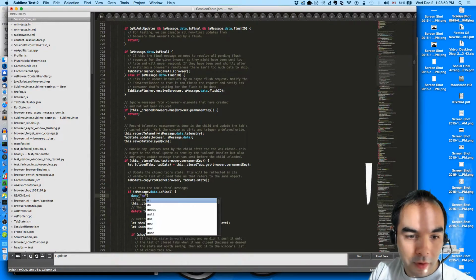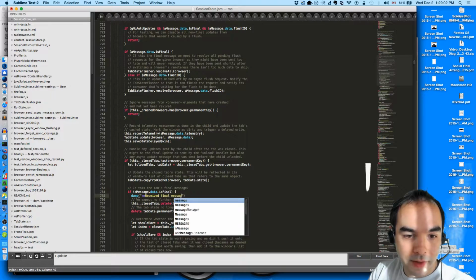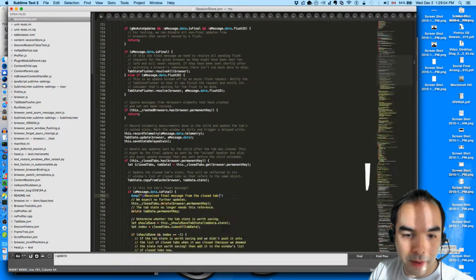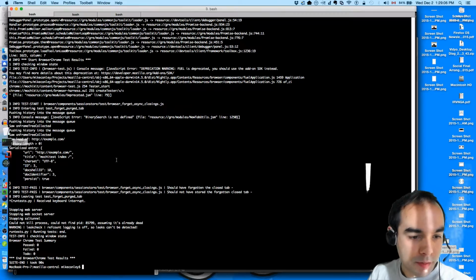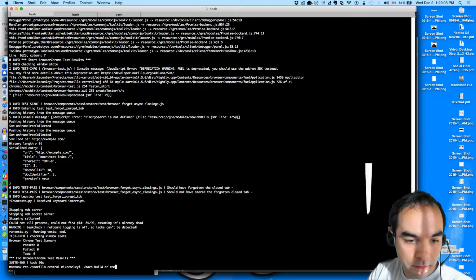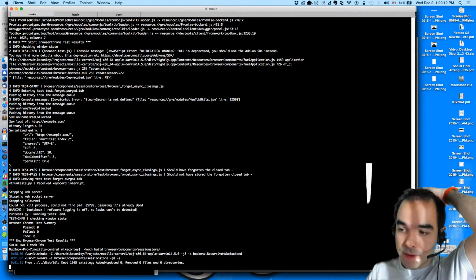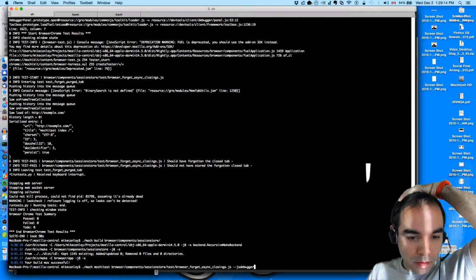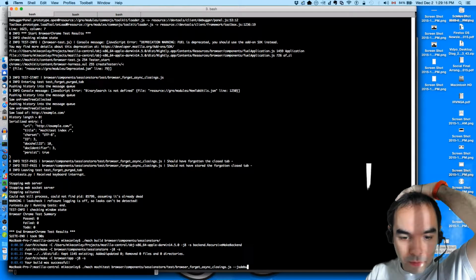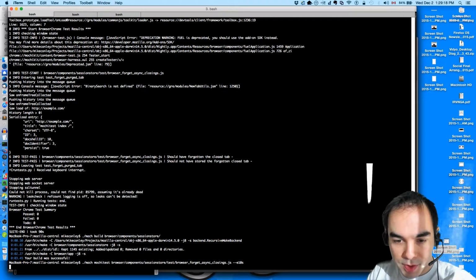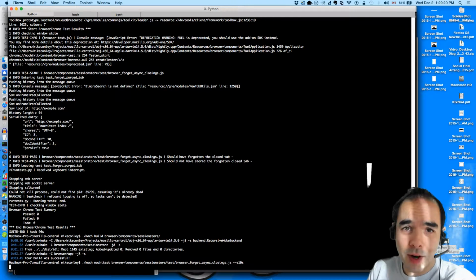Dump: received final message from the closed tab. Alright, so let's build it and test it. Let's see what happens. We'll not use JS debugger, but we will use e10s for maximal raciness.